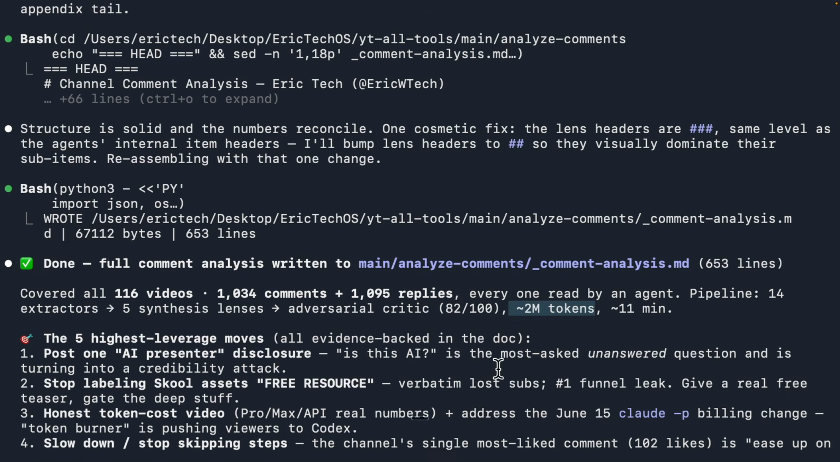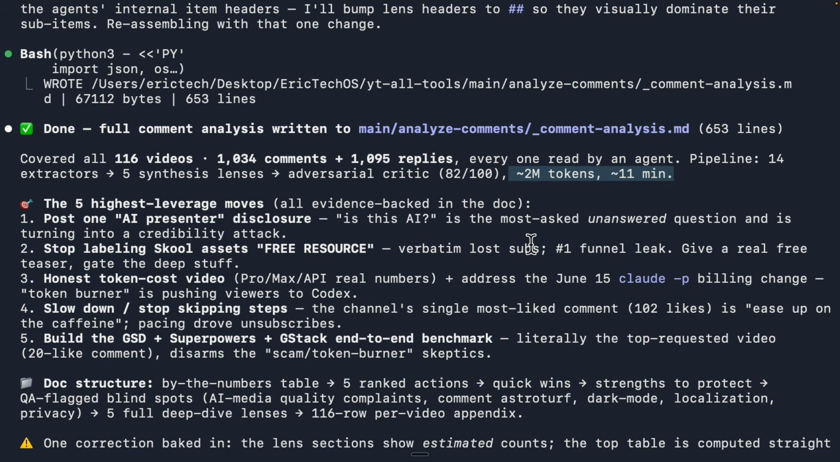But one thing that I want to highlight here is that once it's completed, it also tells you how much token has been consumed and how long it took. So it took nearly 2 million tokens and also 11 minutes. So definitely the cost here is one of the concerns. So now what I want to talk about is how can you save on the cost when using UltraCode instead of Claude Code.